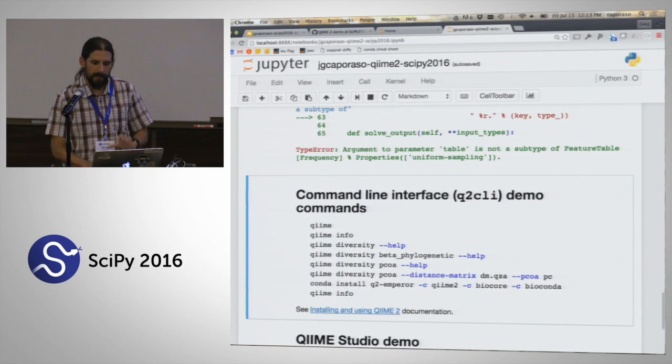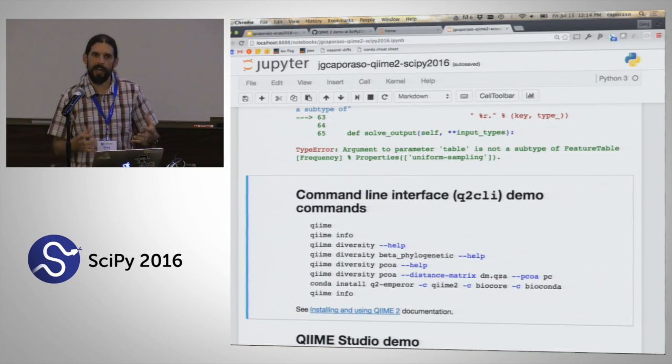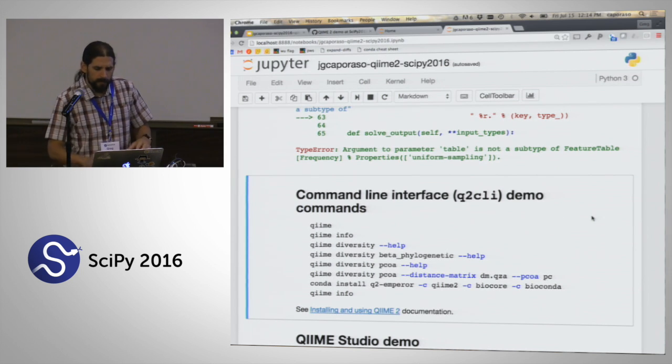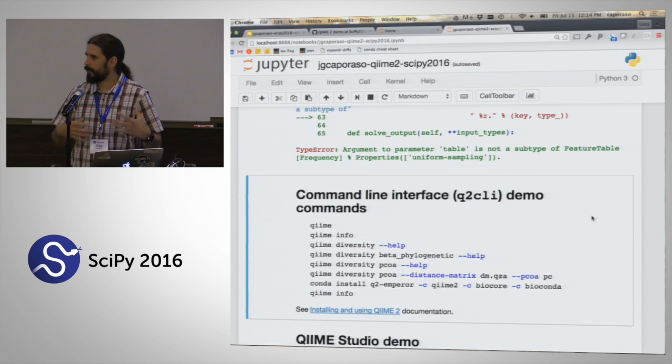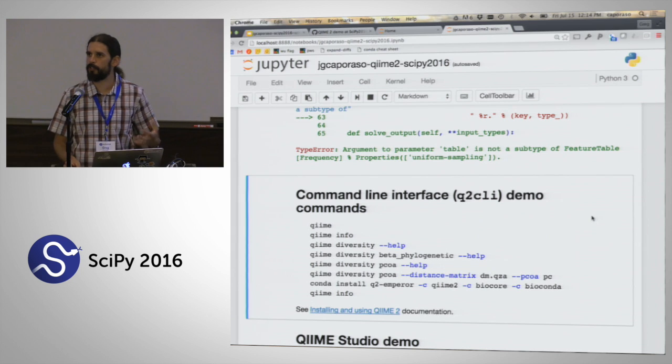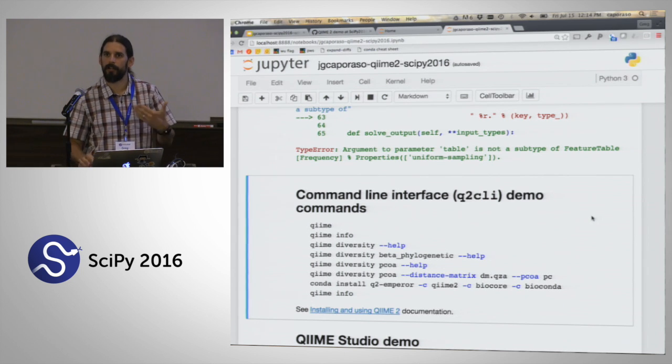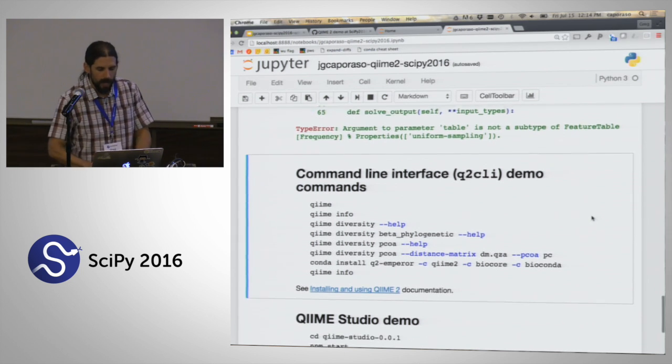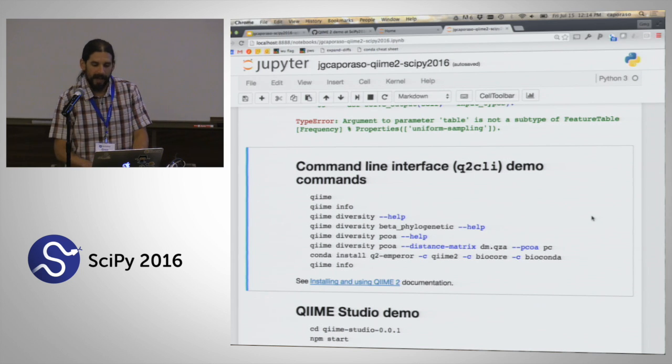Okay, so that is one of our interfaces. And so that's what we call our artifact API, where we have taken that Python 3 API and promoted it to work with these QIIME artifacts. We expect that that's going to be something that is very useful for interactive use. So for example, people using Jupyter notebooks, this is a great way to interact with QIIME. I'm next going to show you our command line interface.